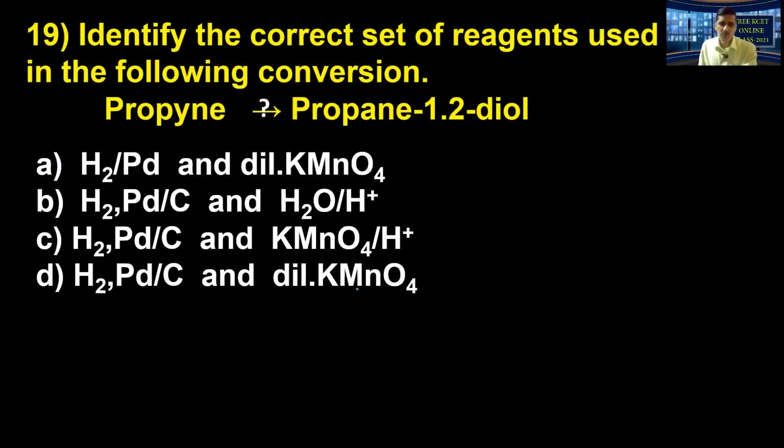Next question now. Identify the correct set of reagents used in the following conversion. Here, propyne to propane-1,2-diol. So now, we should think whether propyne to propane-1,2-diol can be done in one step. No way. From propene to propane-1,2-diol is easy to carry out.